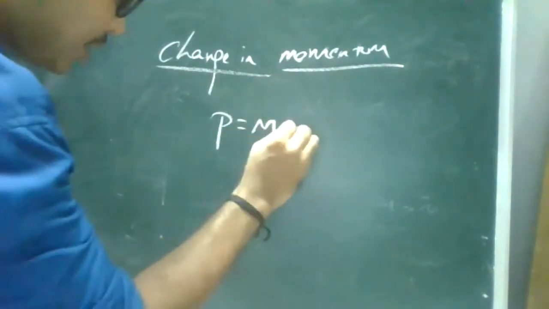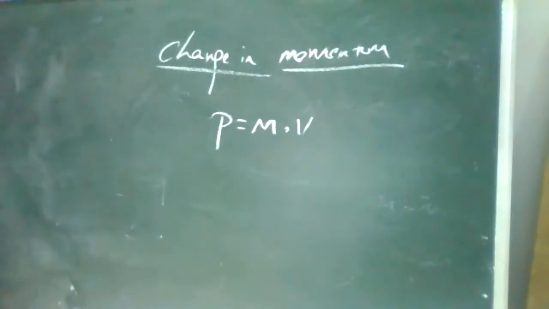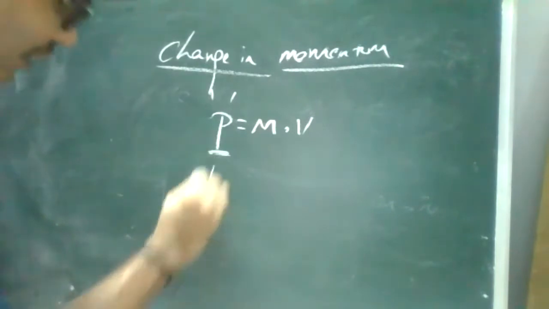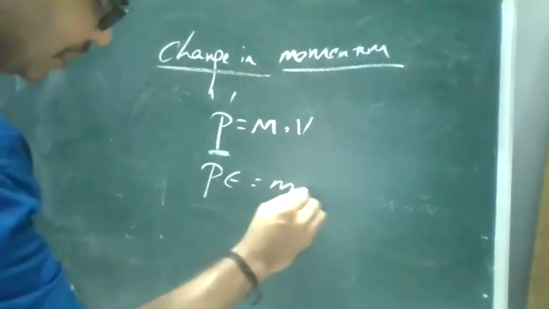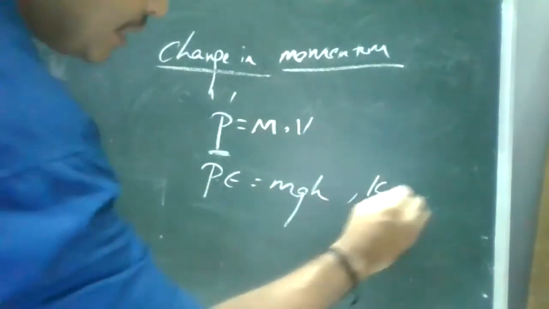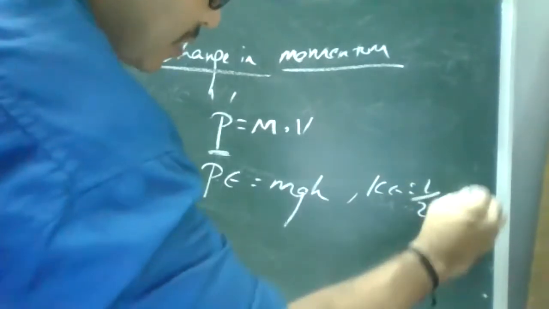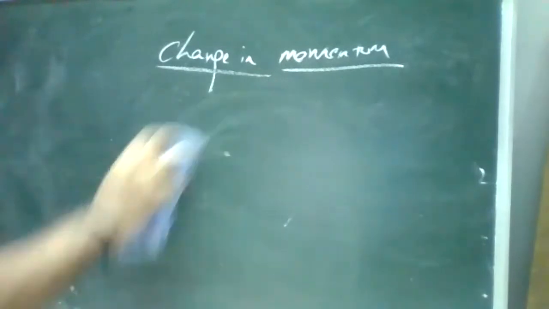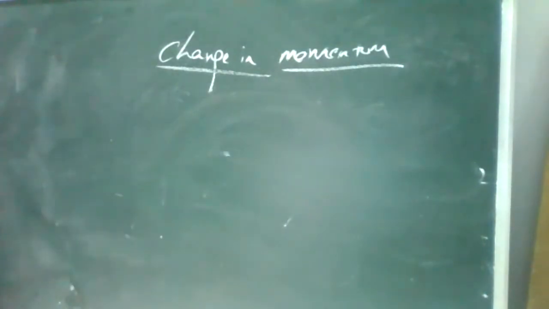P is equal to mass into velocity. What is P? Not potential, momentum. P is momentum. Potential energy is nothing but mgh. Kinetic energy is half mv squared. We'll discuss these things one by one. So the second law is the change in momentum. We'll see a small example.